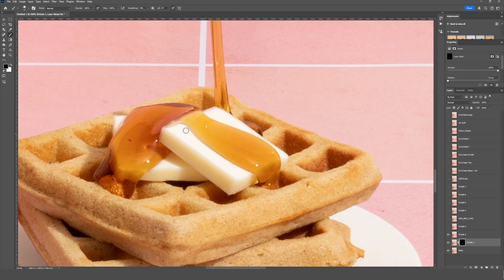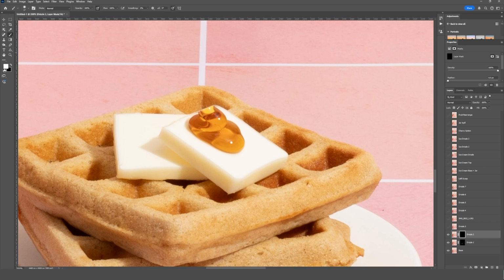So this is drizzle 2. For this area, I know that I wanted to keep this drizzle falling off this other area of butter. So we're going to do the same thing. Make sure you're on the drizzle 2 layer, add your mask, Control Command I to invert, white brush, and now we'll just paint over that area.